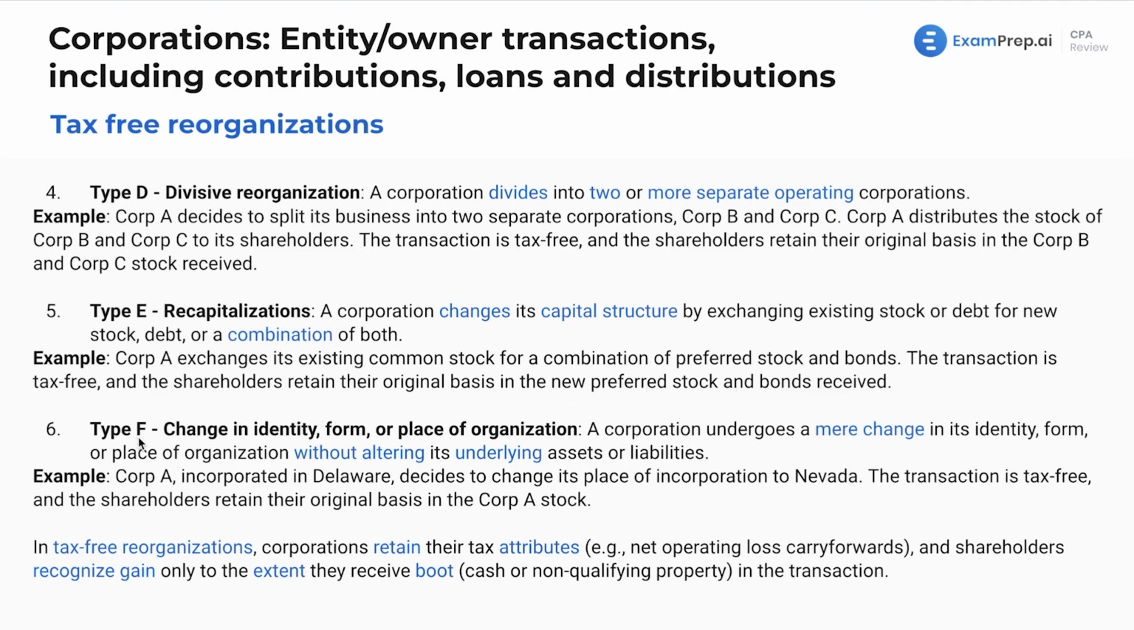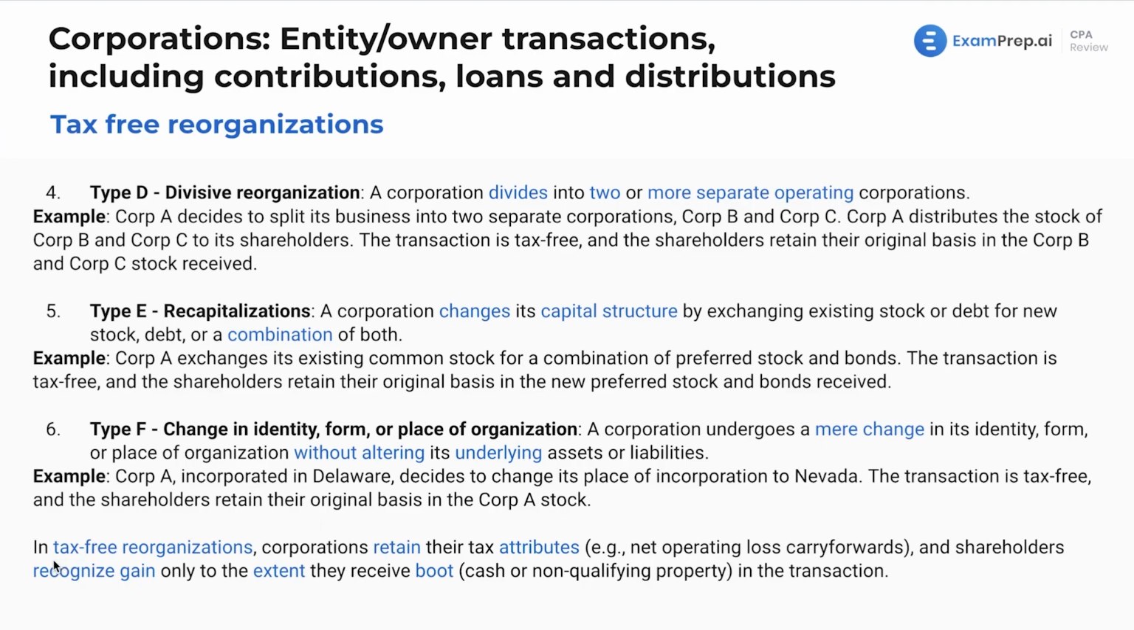And then lastly here, we got type F. Here, change in identity, form, or place of organization. A corporation undergoes a mere change in its identity, form, or place of organization without altering its underlying assets or liabilities. So example here being Corporation A, which is incorporated in Delaware, decides to change its place of incorporation to Nevada. The transaction is tax-free, and the shareholders retain their original basis in the Corp A stock.